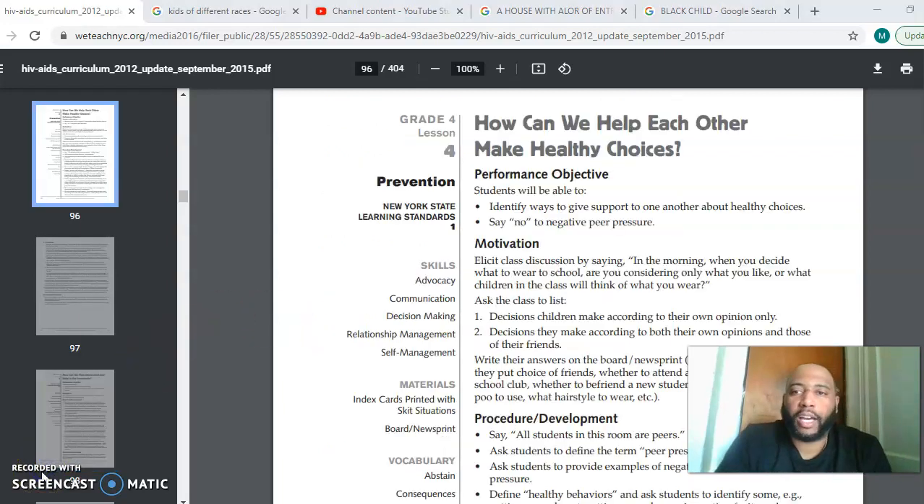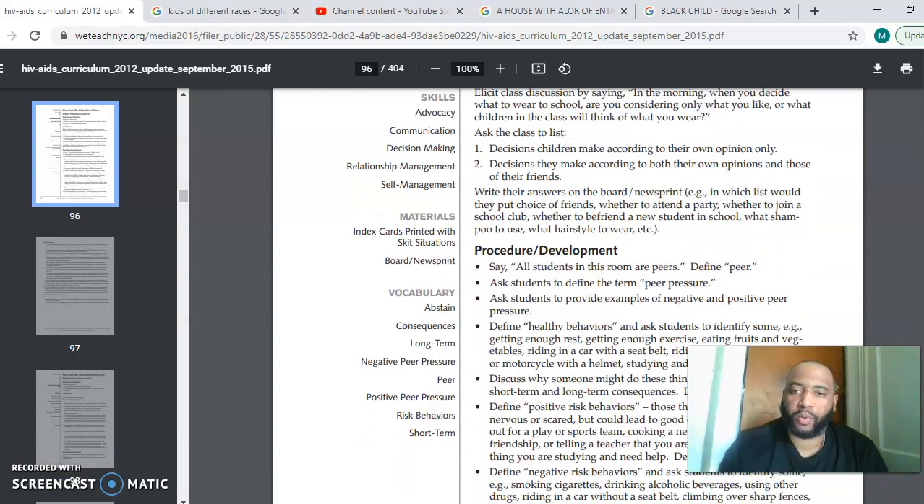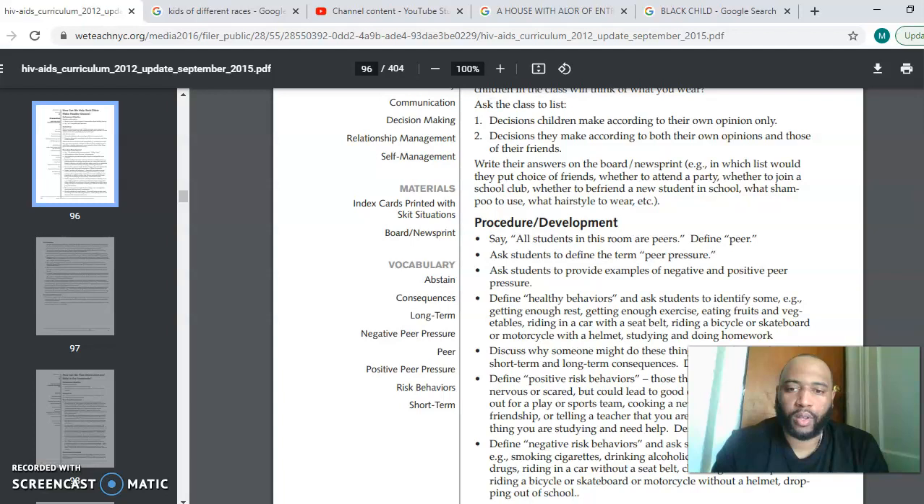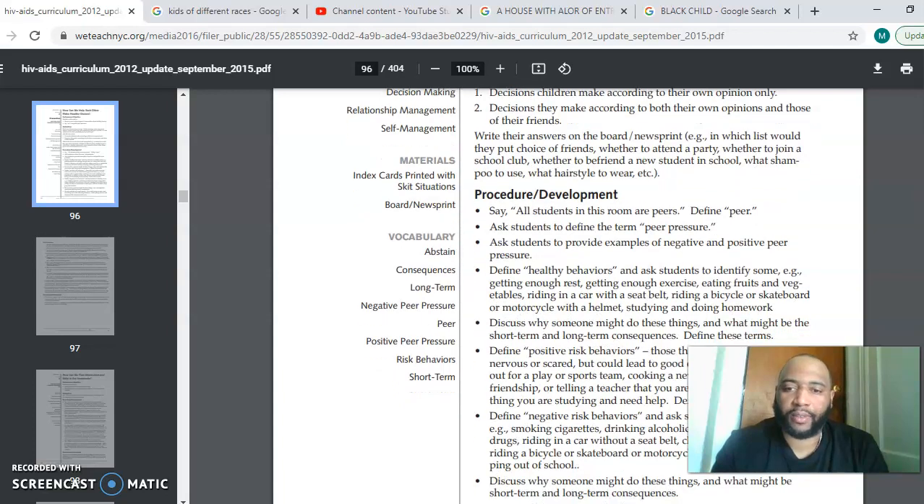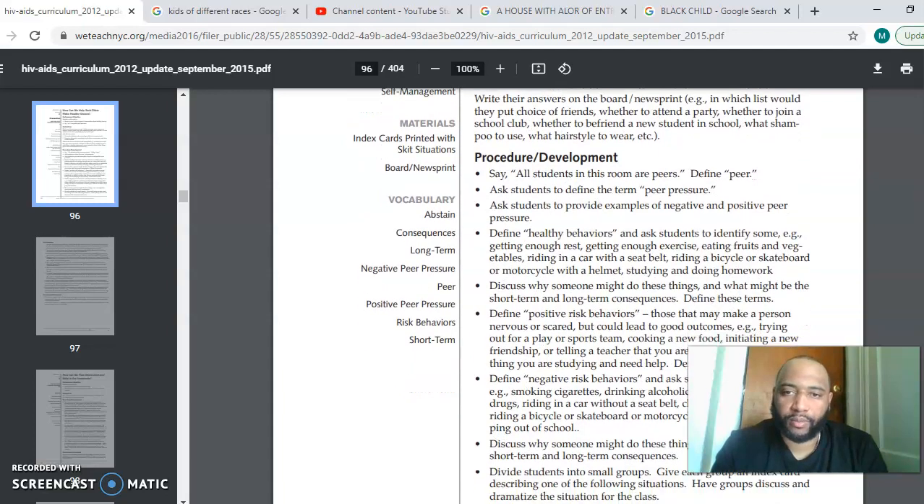Lesson 4. How can we help each other make healthy choices? Objective: students will be able to identify ways to give support to one another about healthy choices. Say no to negative peer pressure. So, the word peer. Peer means people who are in your age group, people who you socialize with, and people who are just in your circle. And we're going to talk about healthy behaviors, which could be positive risk behaviors and negative risk behaviors.